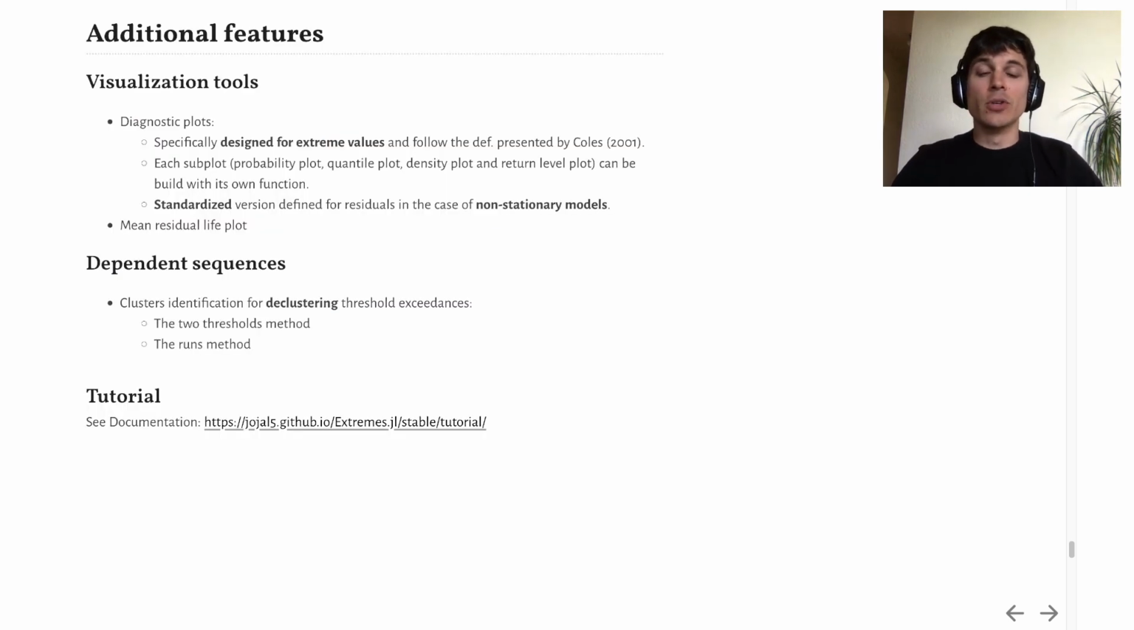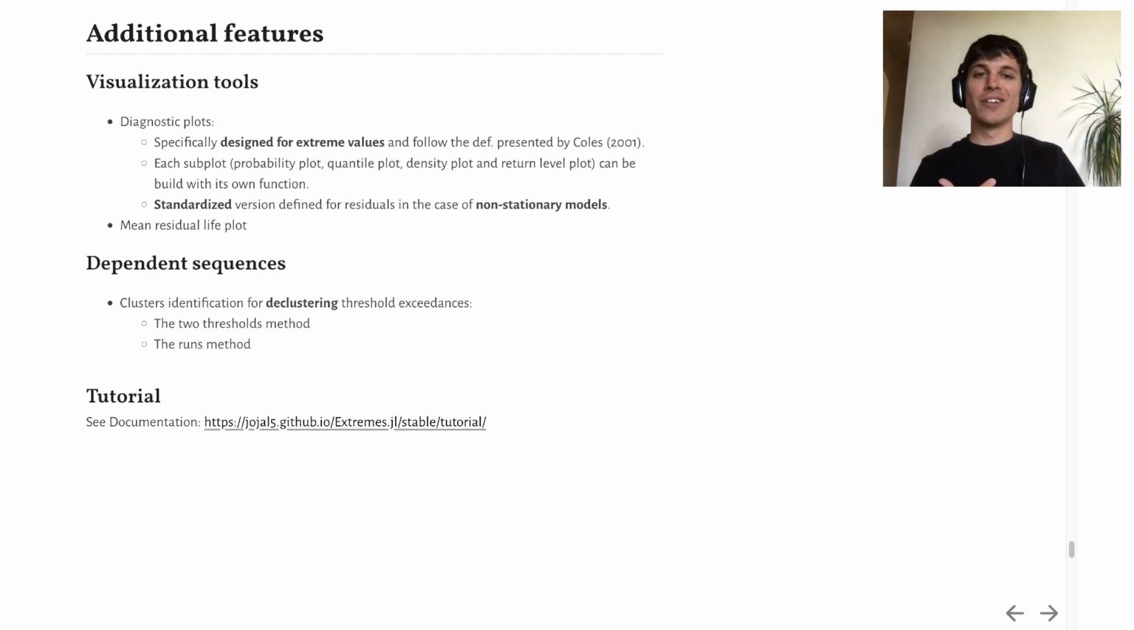Extremes offers useful visualization tools. In my first example, I showed the diagnostic plot function, but note that it's also possible to construct each subplot with its own function. Also, a standardized version of the diagnostic plot is defined in the case of non-stationary models. In my second example, I showed how to use the mean residual life plot function to select the threshold for peaks over threshold models.